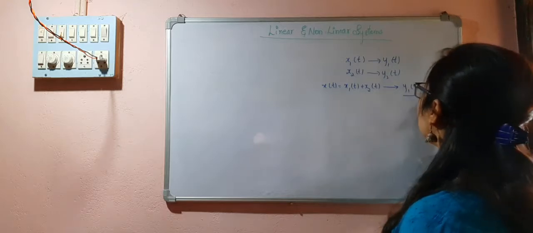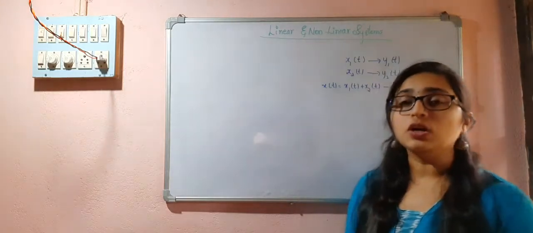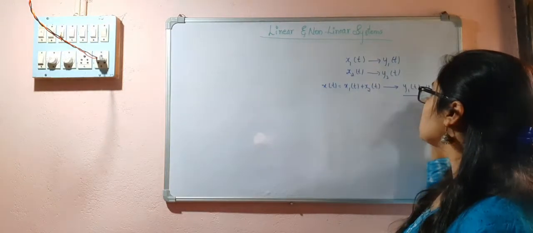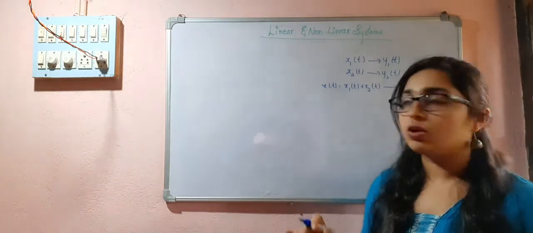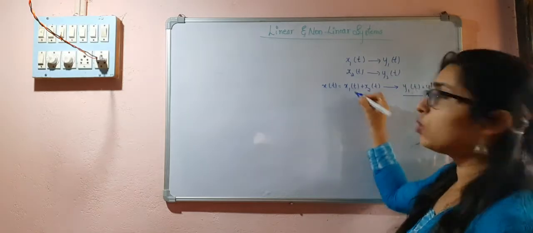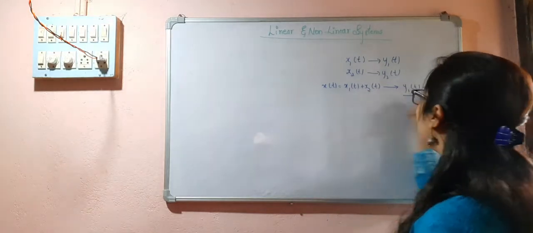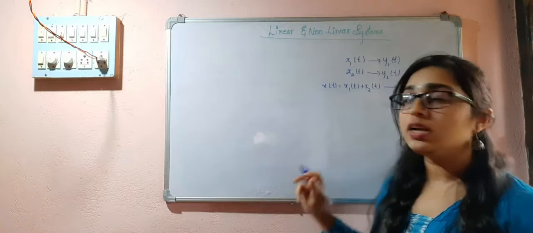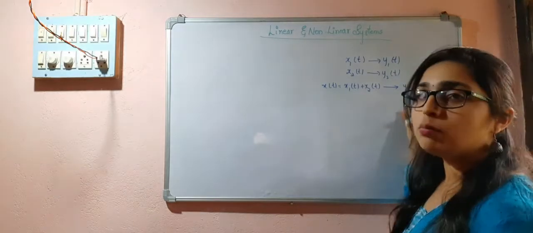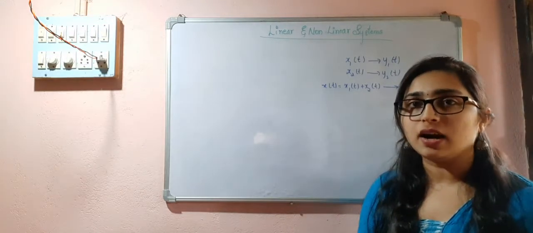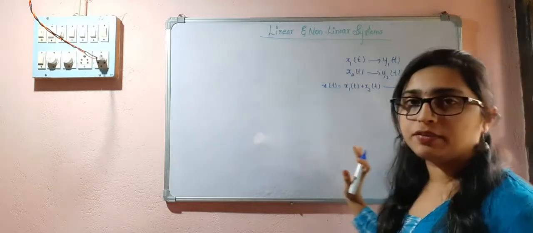This is the response equal to the individual responses to the inputs. y1(t) is the response to x1(t), y2(t) is the response to x2(t). So now I got the sum of those two responses as the output. So this is the additivity, right?